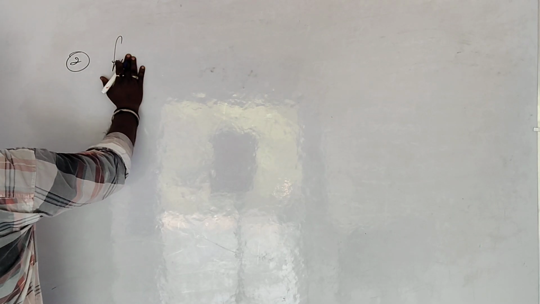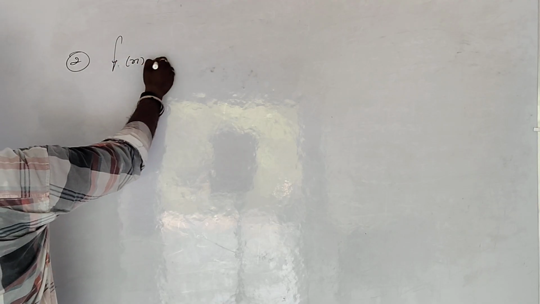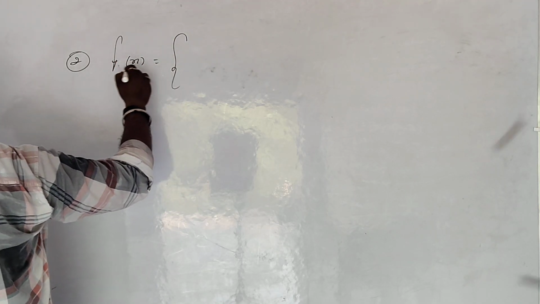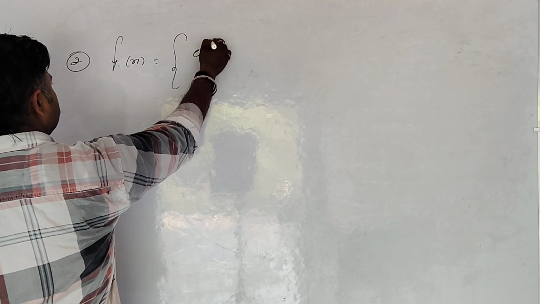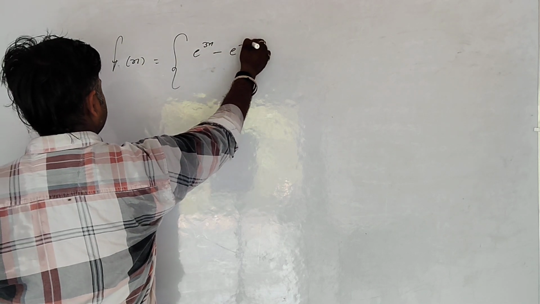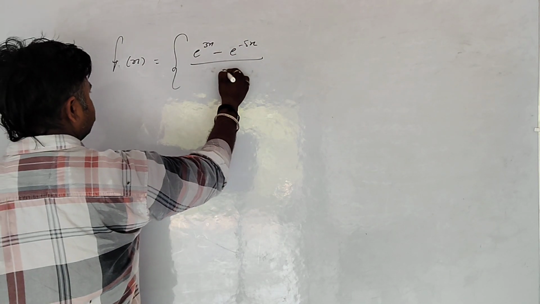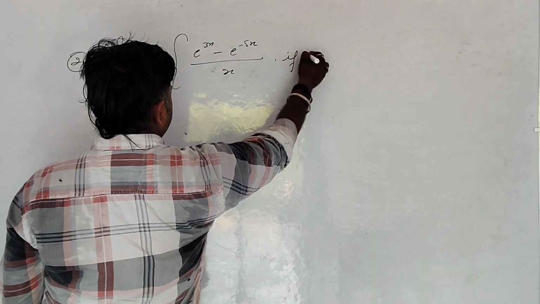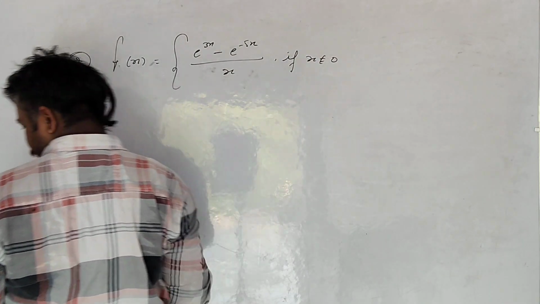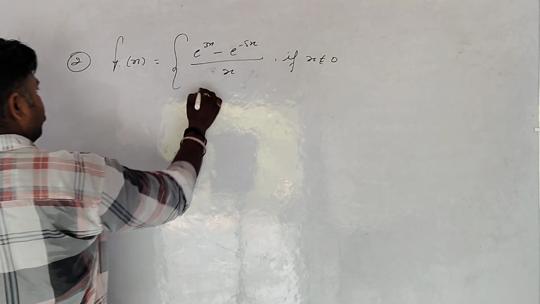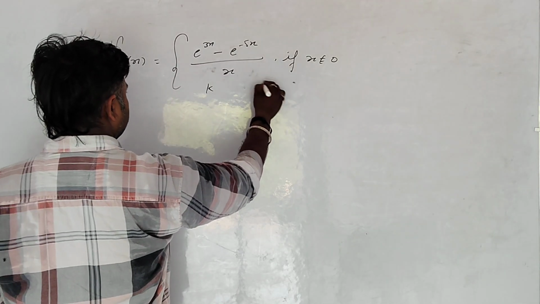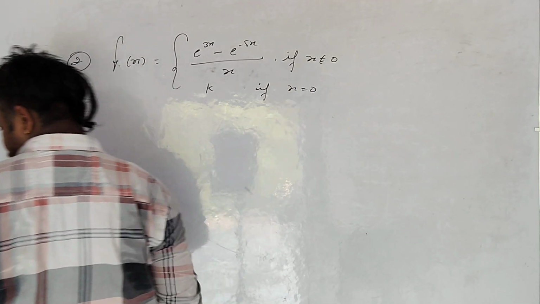And the function is f(x) is equal to e to the power 3x minus e to the power minus 5x divided by x, if x is not equal to 0, and k if x is equal to 0.